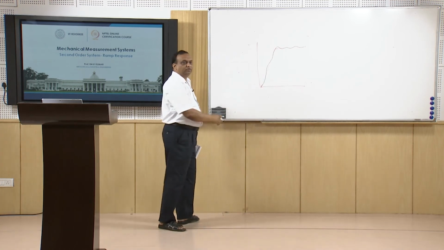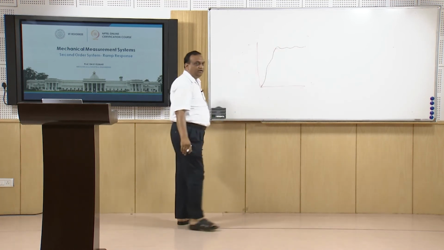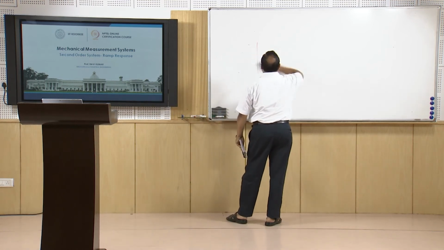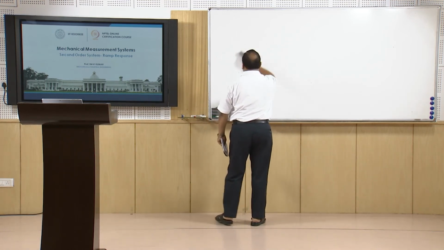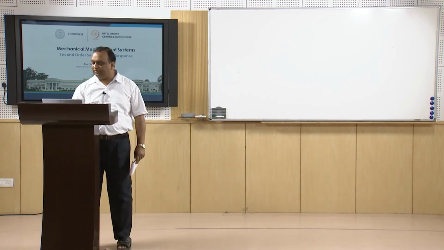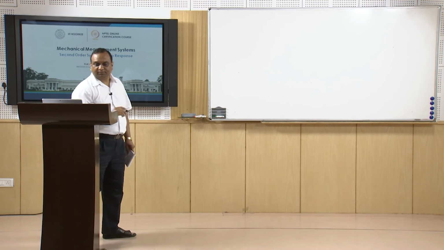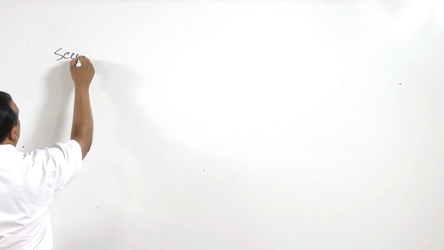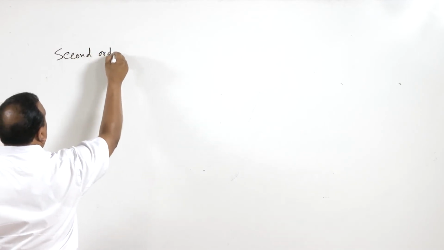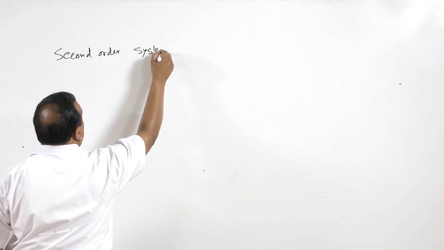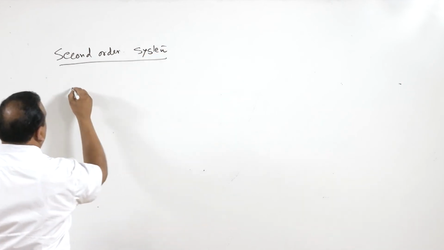It will closely follow this line, right? Now after this we will take the ramp response of measuring systems, the ramp response of a second order system.